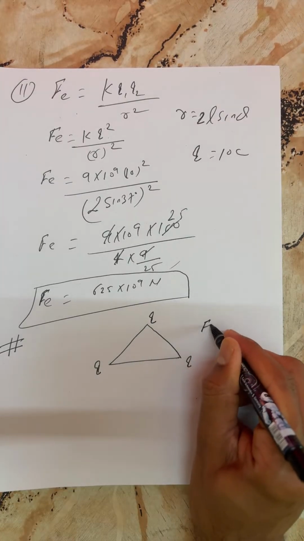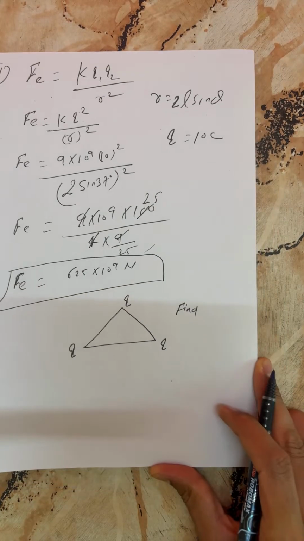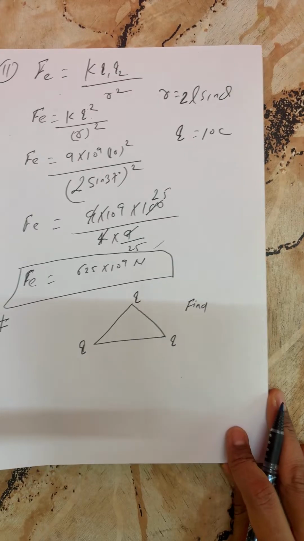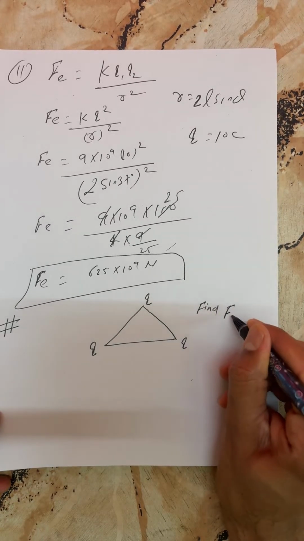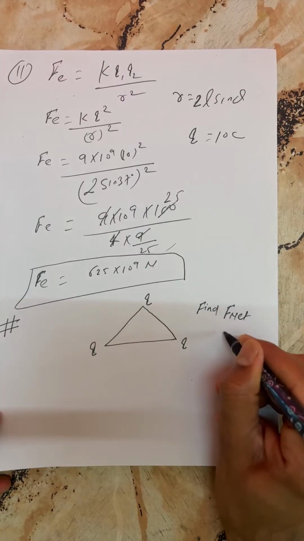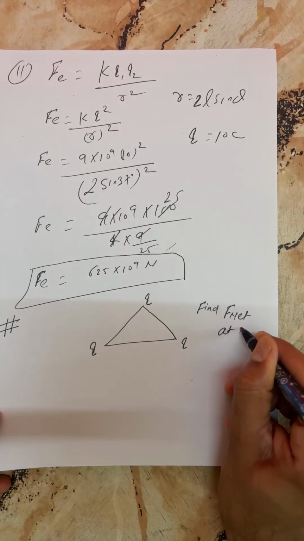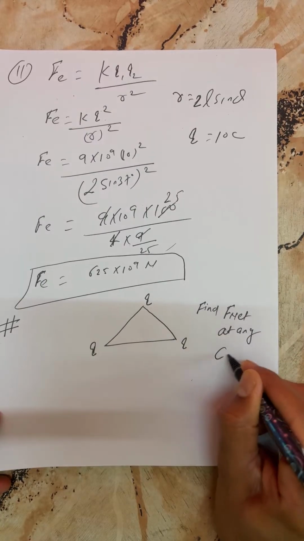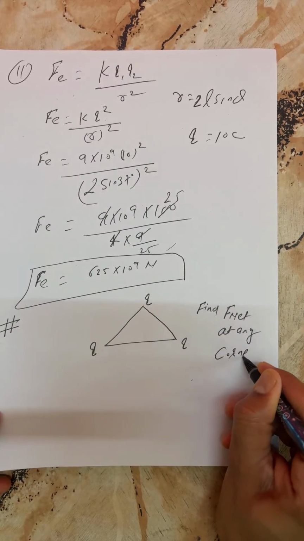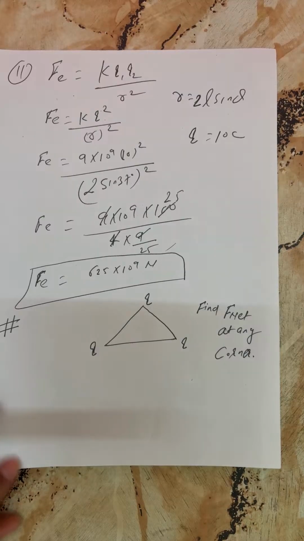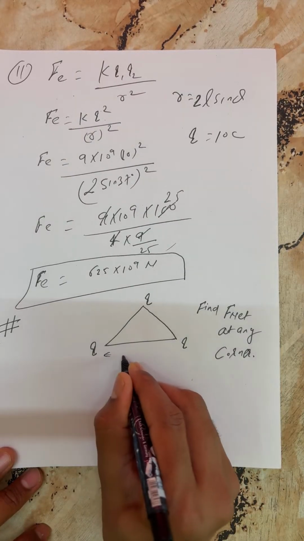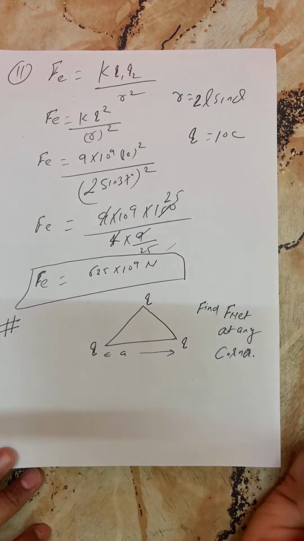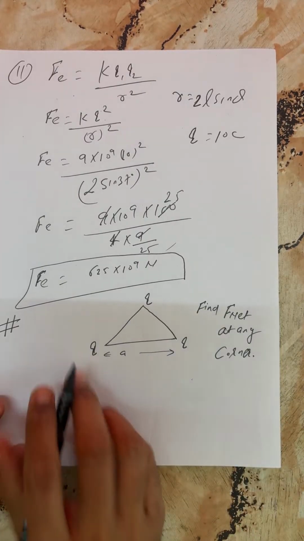You need to find the net force at any corner. In an equilateral triangle, all sides are equal, which is equal to a.